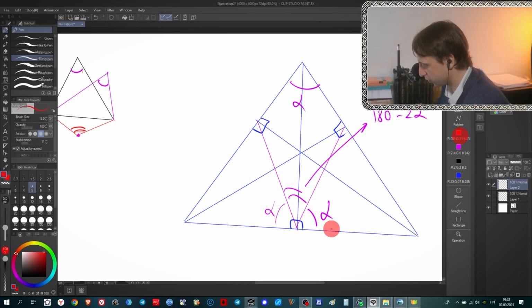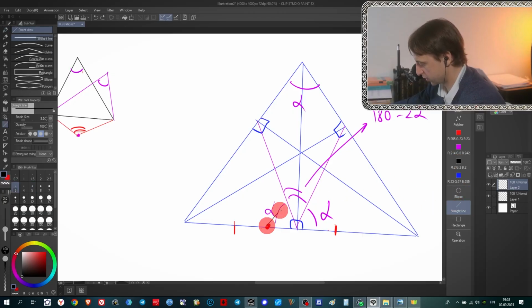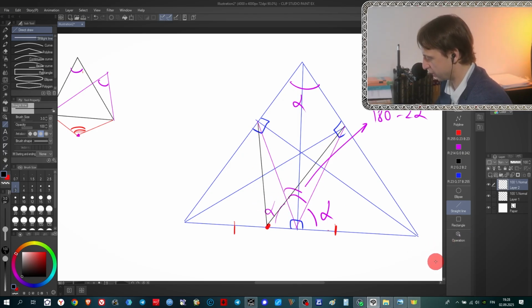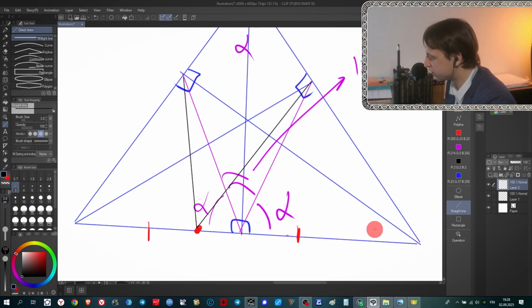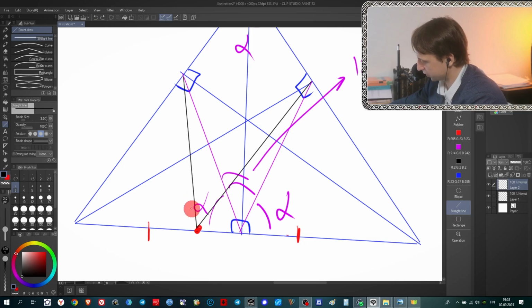Obviously, what we need to do here is take, for example, the midpoint on this side. Let's assume that it's here, the midpoint of this side, and we connect it with these two points, and we need to show equal angles. So we need to prove that this angle between black segments is the same as this angle here. And the geometry here is super simple. If you connect the midpoint with this point, it means that in this right triangle, this one is the median, and the median in the right triangle is always half of the hypotenuse.